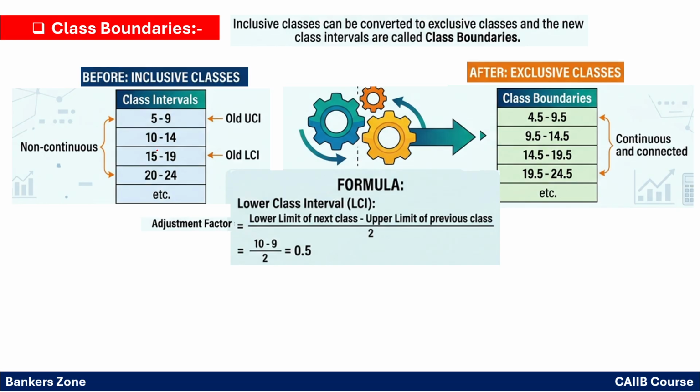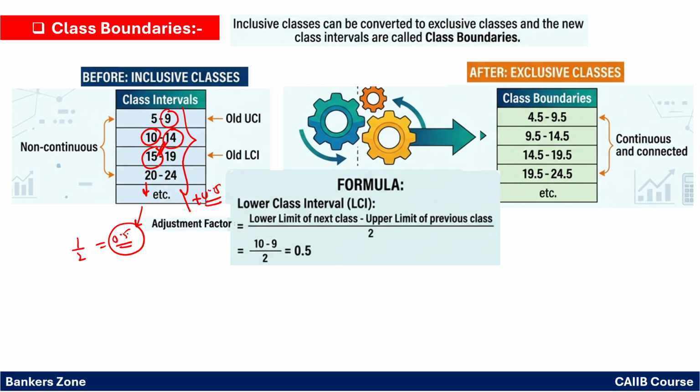So the lower limit of the next class is 15, the upper limit of the previous class is 14, the difference is 1, divided by 2. So the factor we got is 0.5, right? So how to adjust that factor? From all these lower limits we have to subtract 0.5, and to all the upper limits we have to add 0.5, right?